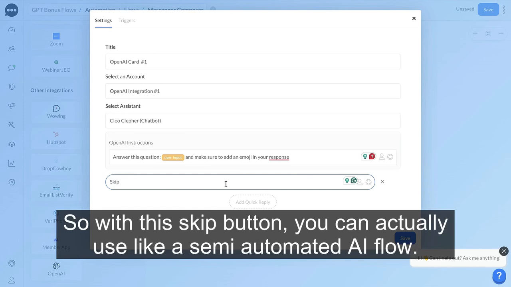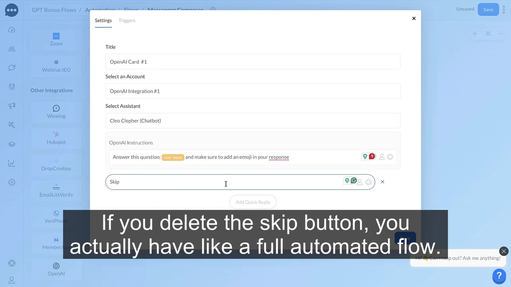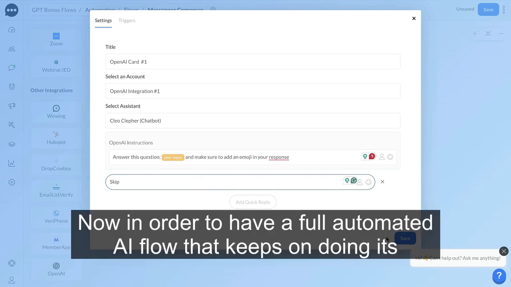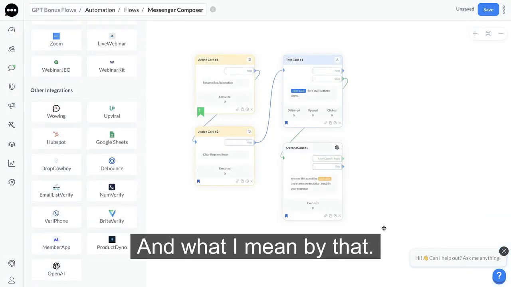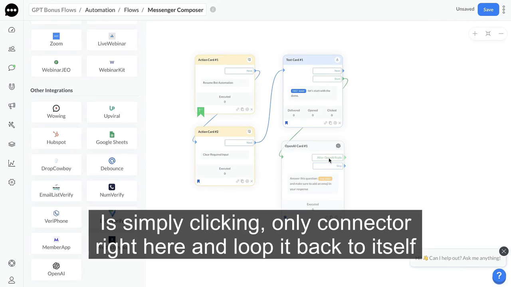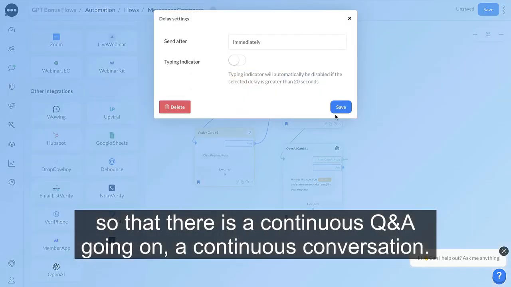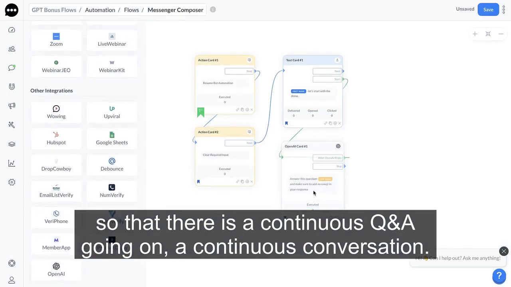With this skip button, you can actually use a semi-automated AI flow. If you delete the skip button, you actually have a fully automated flow. Now, in order to have a full automated AI flow that keeps on doing its thing, you need to loop the card. And what I mean by that is simply clicking on the connector right here and looping it back to itself so that there is a continuous Q&A going on, a continuous conversation.